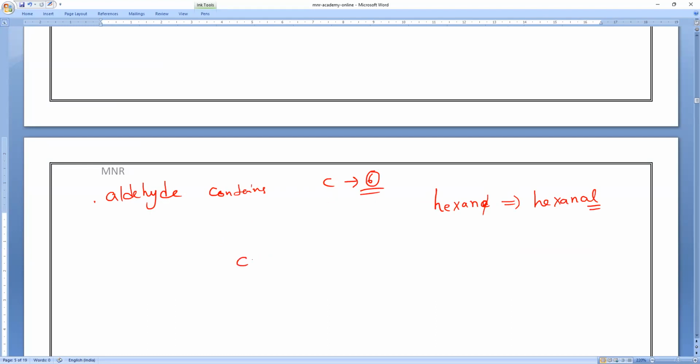So C single bond C, single bond C, single bond C, single bond C, totally 6 carbons. And on the last carbon you have to add C double bond O, single bond H. Then balance the hydrogens: the first carbon has 3, the second 2, the third 2, the fourth 2, the fifth 2.